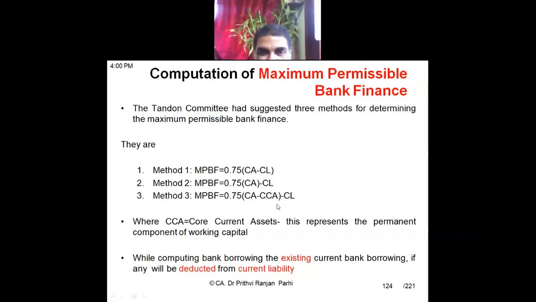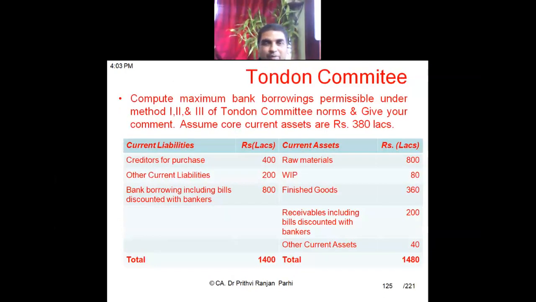Because the entire core current asset will be financed by whom? By the borrower. So the balance, current asset minus core current asset, and that too 75% of this will be financed by the bank. What is core current asset? This represents the permanent component of working capital. Understood? Yes, sir. To understand it further, we'll go through this particular example.